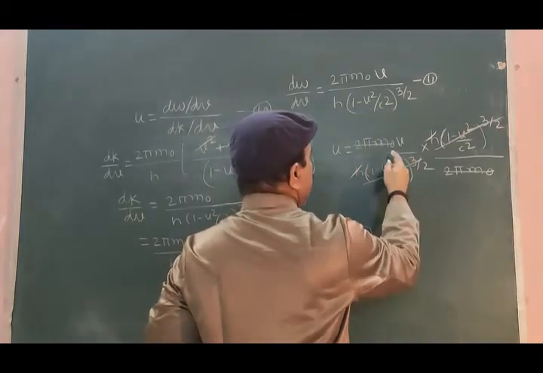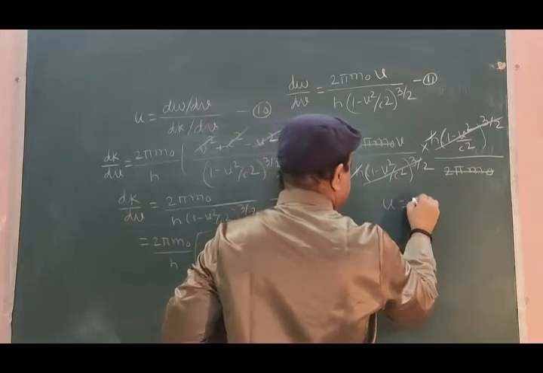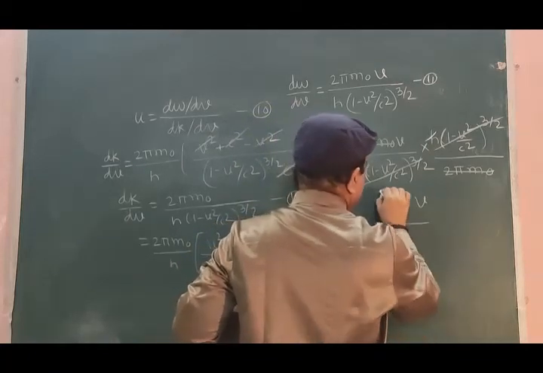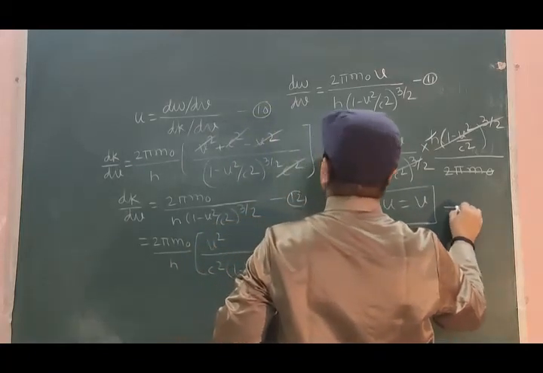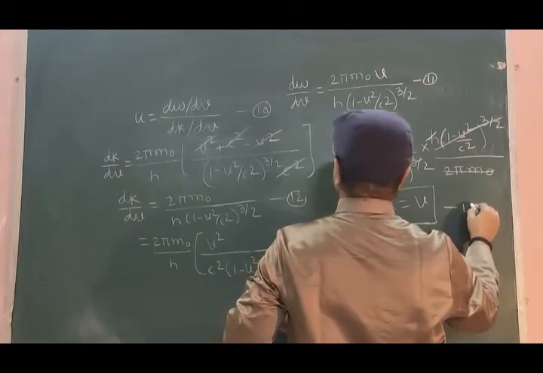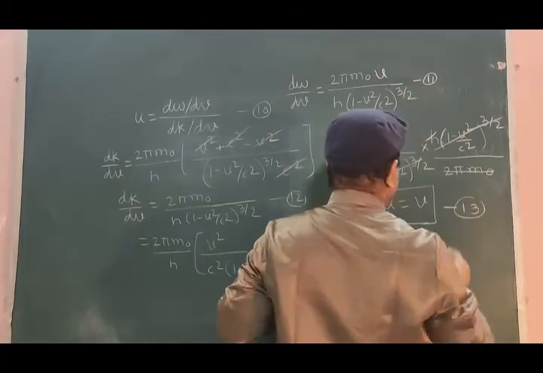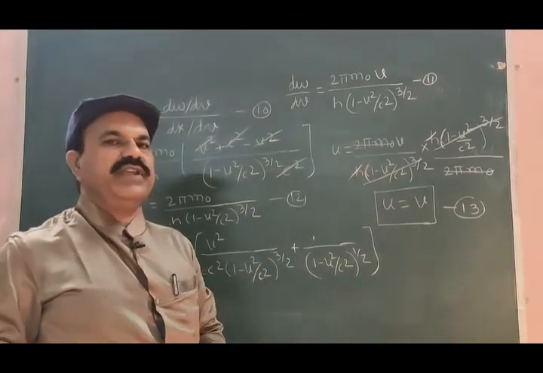What is left here is only v, that is u is equal to v. What we finally got is u is equal to v, equation 13.